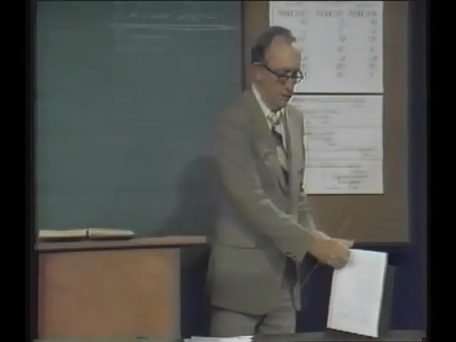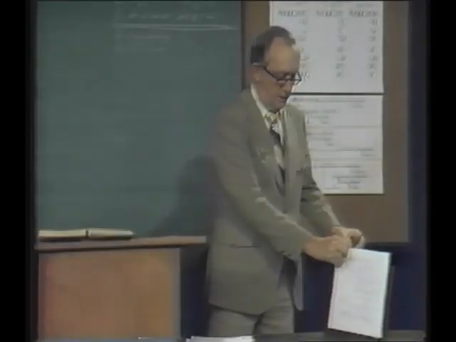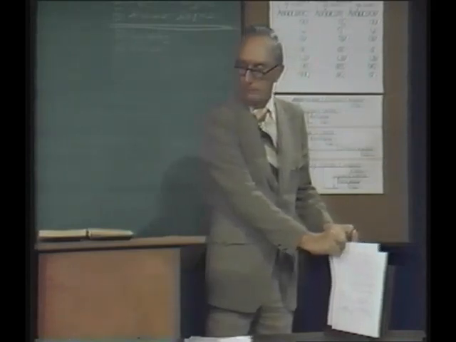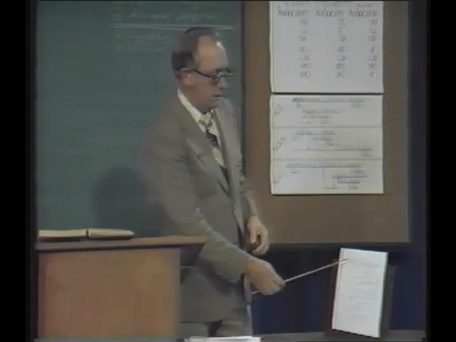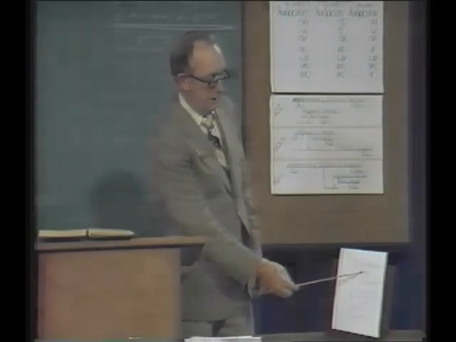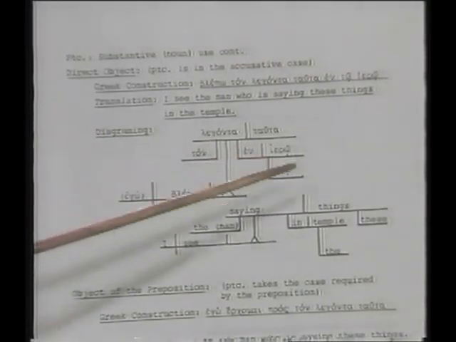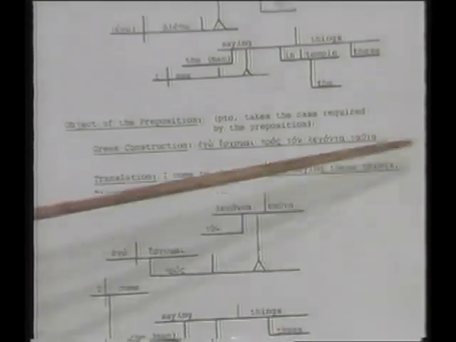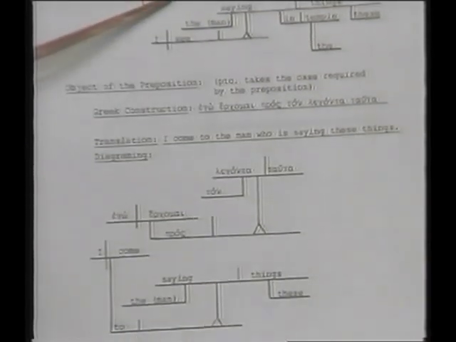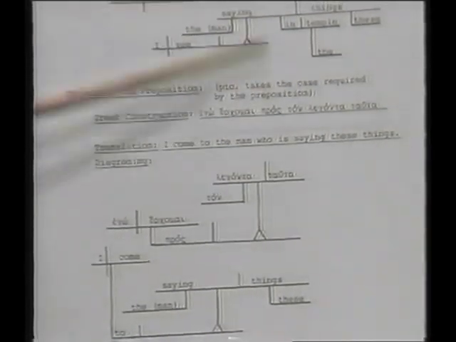Now we go on with the illustrations and we're doing these right out of Machen on that same page, page 109. So you can follow along with those. If it's a direct object, diagram it in the direct object spot. And then translate it. I come to the man who is saying these things. Is saying. Present time main verb. That's why we're saying is saying.